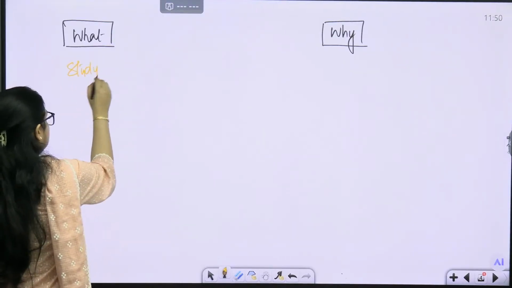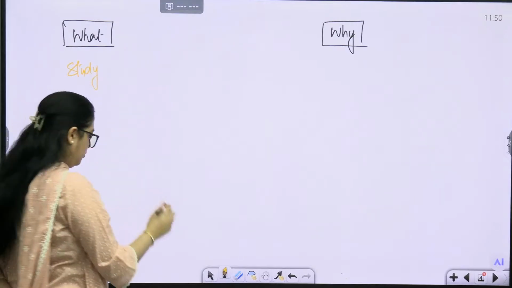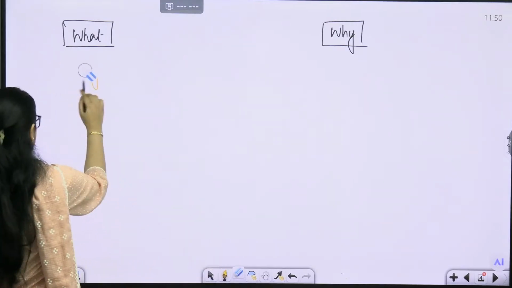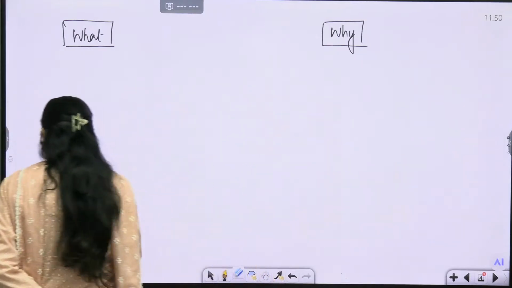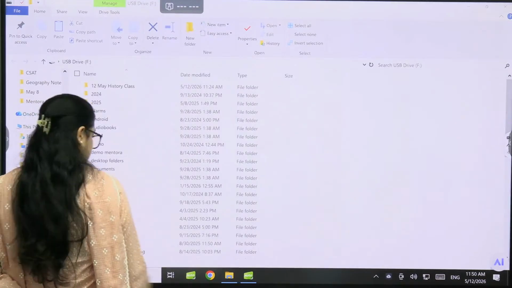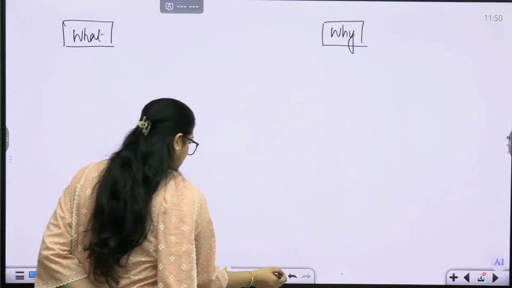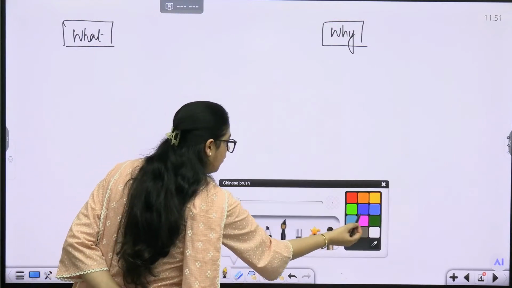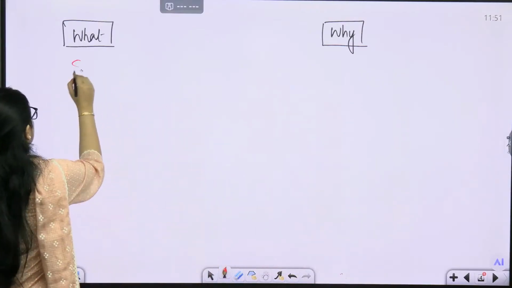Is this color visible on the white background? Okay, let me change this. Is this color visible?